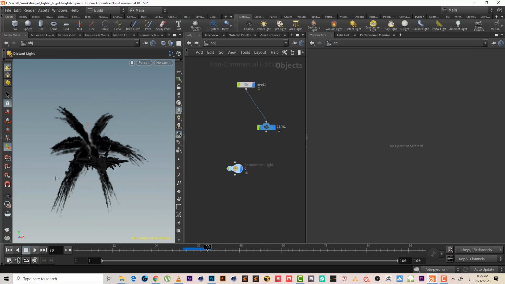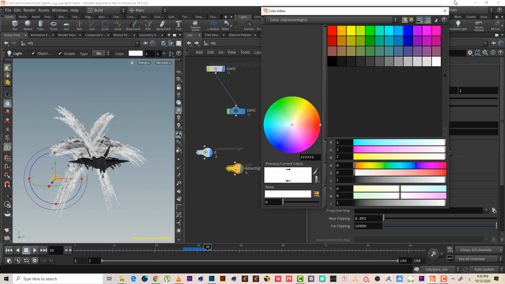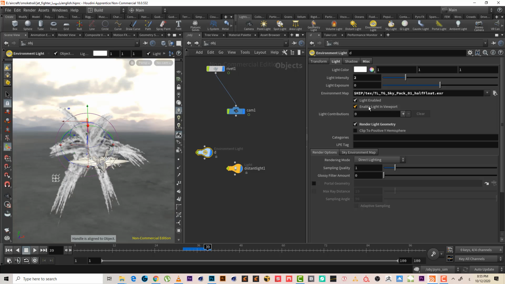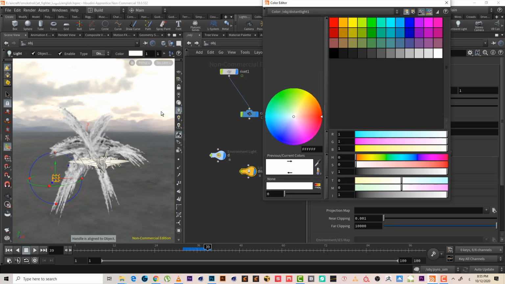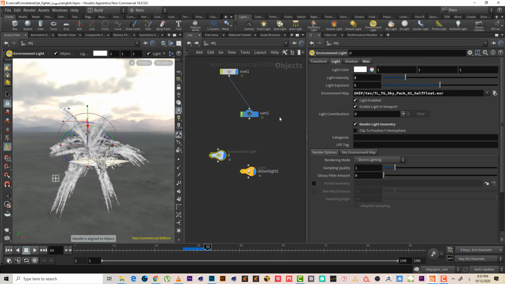Distant light, okay. I need a distant light, yes. Maybe something like this. And also, maybe I can take its color from here. And also I think we can change the rotation.